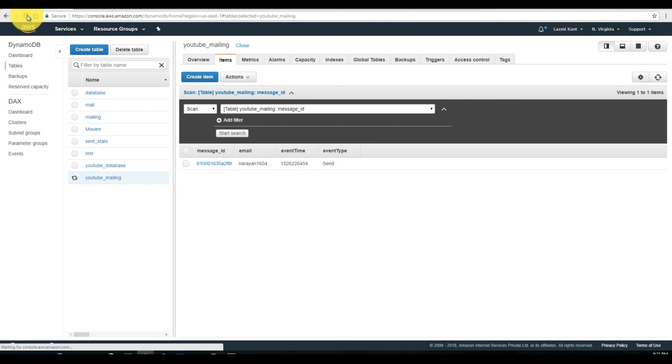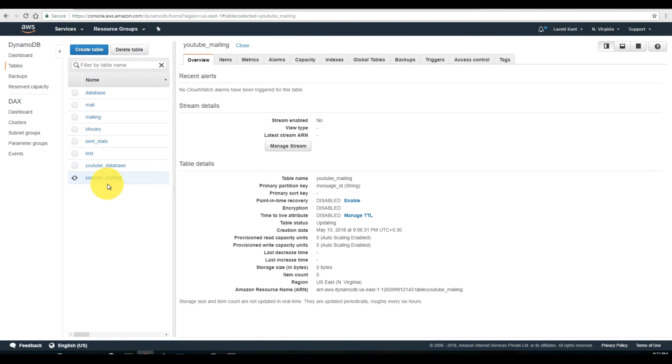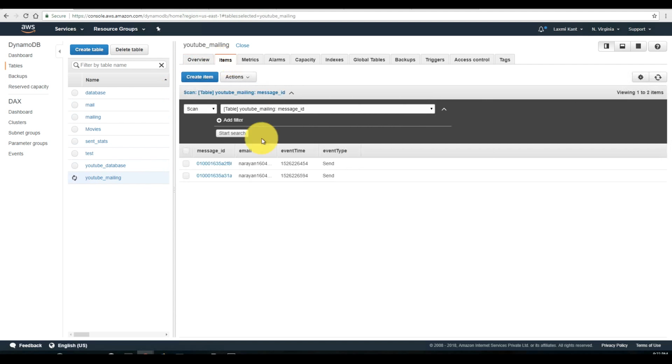Okay, so let's reload this window. It's still, oh my god, it is still creating. These items are still being created. Here, see, there are two messages. Two different message IDs, but if you see here, there is only one email. Okay, great.